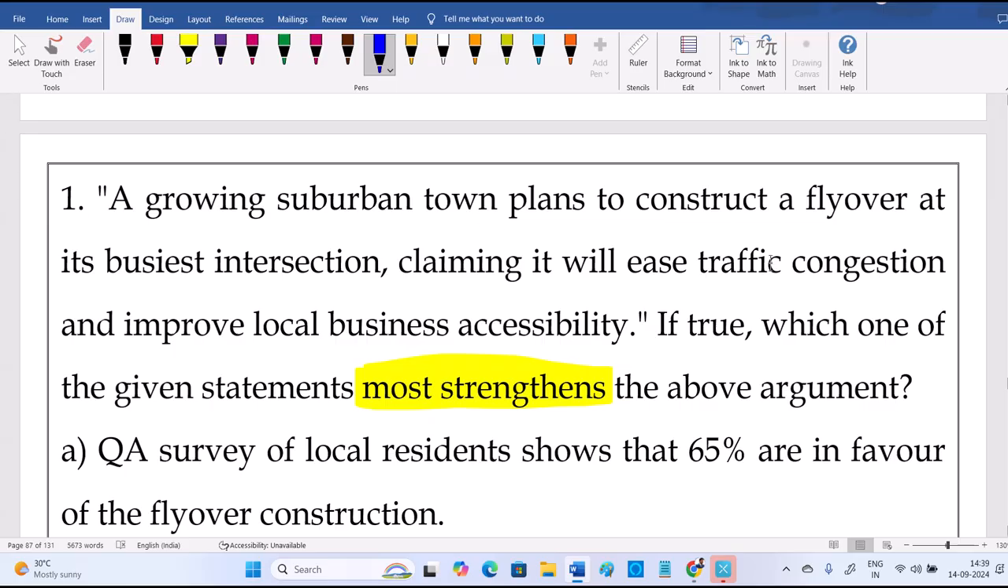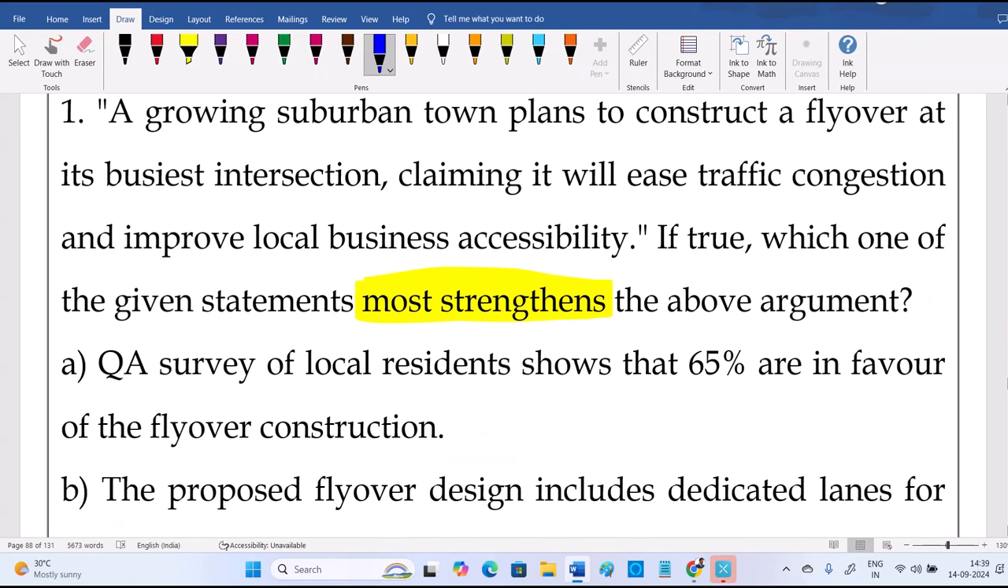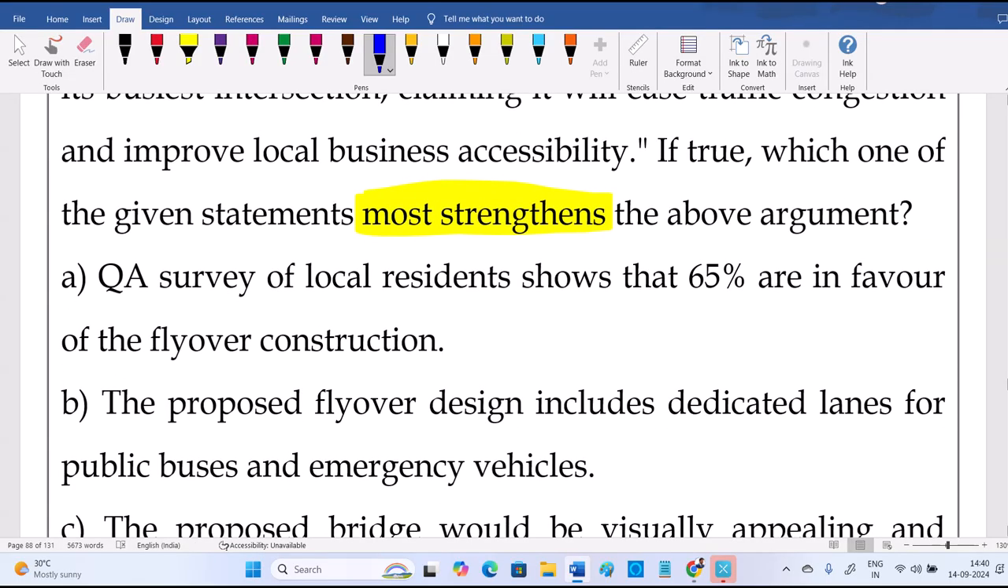And traffic congestion will be improved, as there is a busiest intersection, an area where traffic is very busy. So it will be improved. Local business and traffic will be easy. Now, which will strengthen? Option A, a survey of local residents shows that 65% are in favor of flyover construction. Next, B. The proposed flyover design includes dedicated lanes for public buses and emergency vehicles.